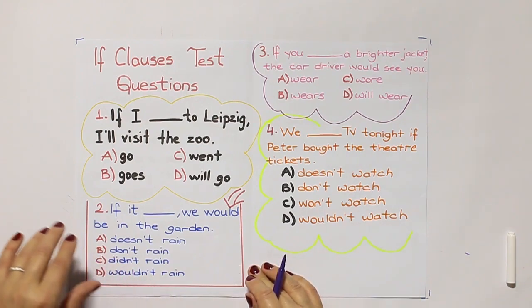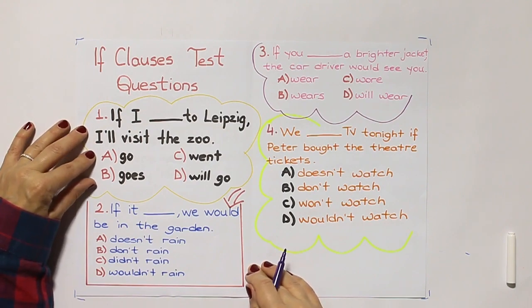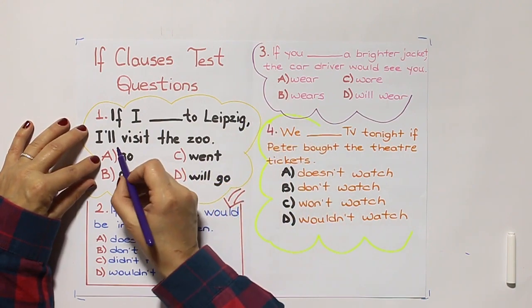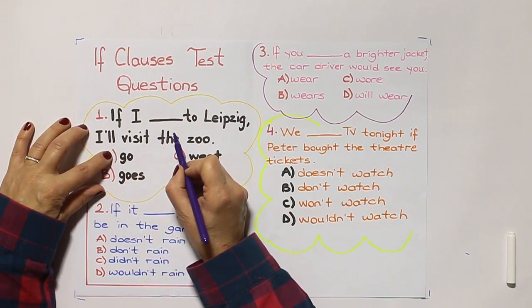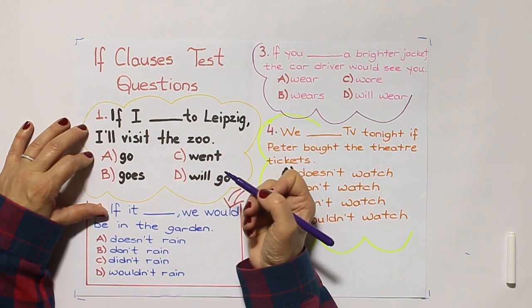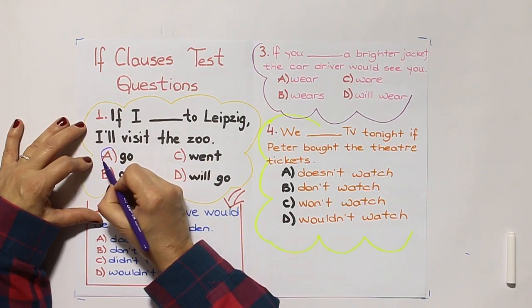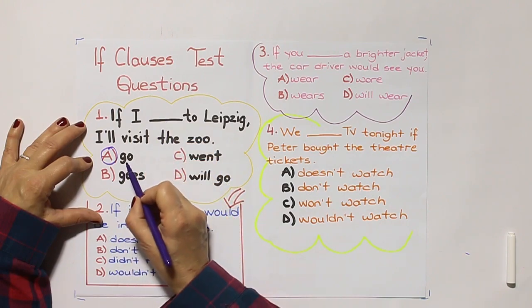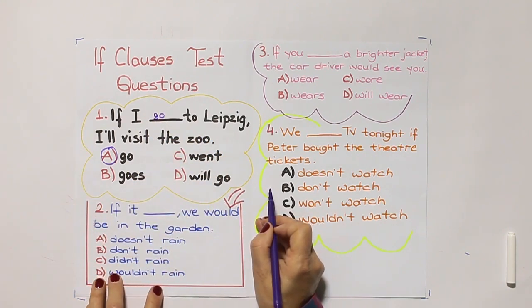Now we have more test questions here. Number 1. If I to Leipzig, I'll visit the zoo. As you see here, there is will, so it is type 1. The answer is go, because in type 1 the if clause is simple present. If I go to Leipzig, I'll visit the zoo.